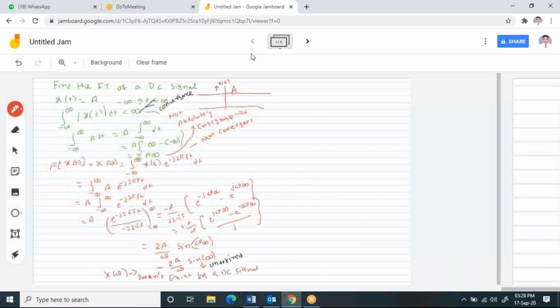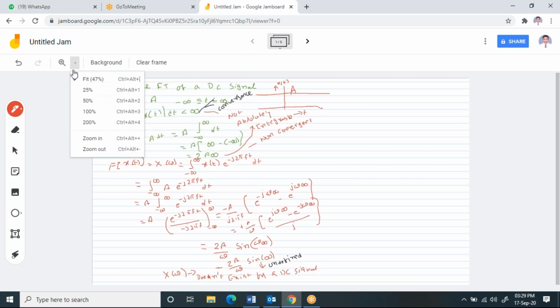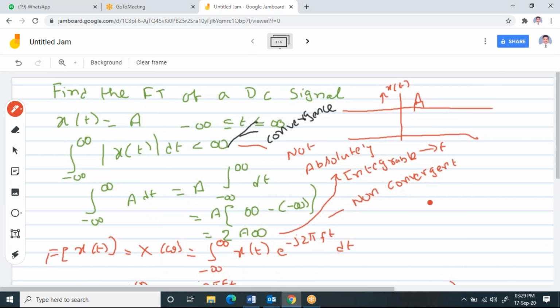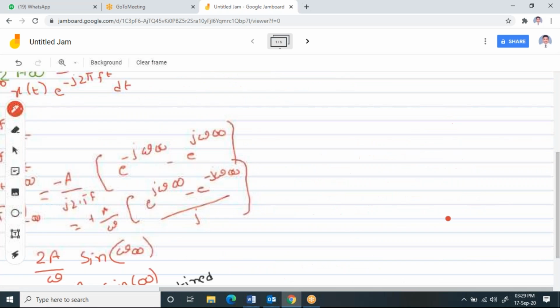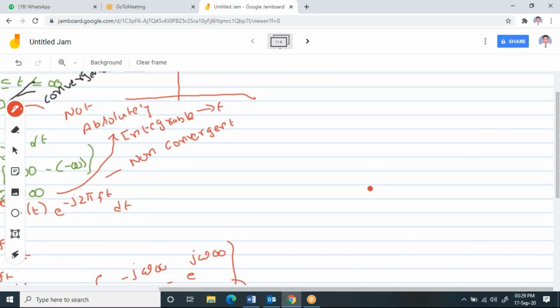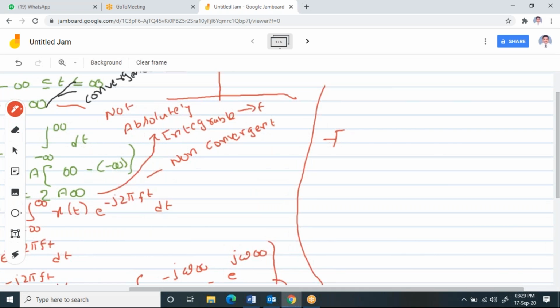Now I'll go to the previous slide, and here I can write now. From this I can say, or I can write the Fourier transform of capital A, which is a DC signal, which is equal to 2 pi A into del of omega. So please try to understand. Here A is the amplitude of the DC signal.